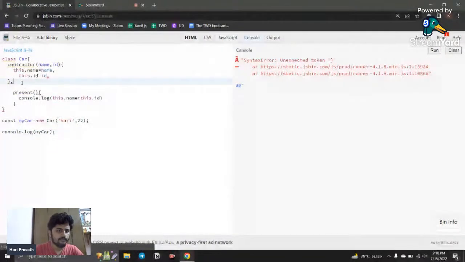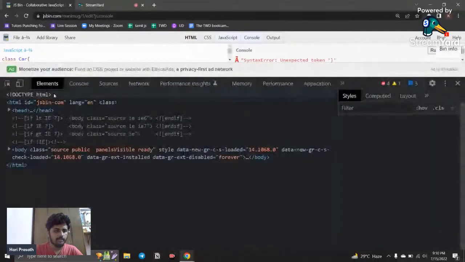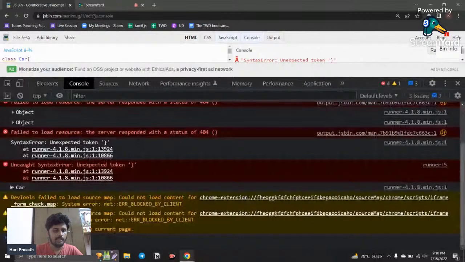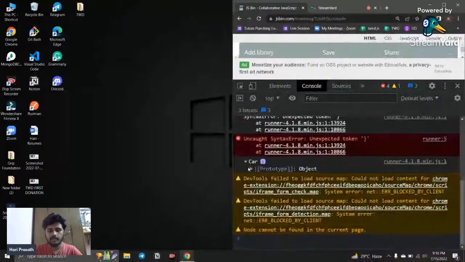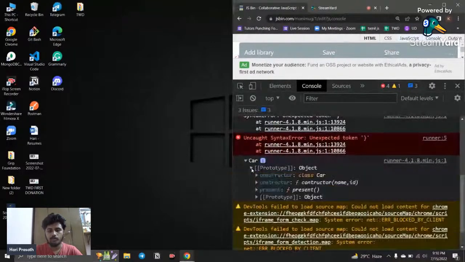Present, this.id. Okay, it creates an object. I click inspect and go to my console, and here you can see a car object has been created, right? I click this. Inside this you can see a prototype has been created, and inside the prototype you can see the present has been created, right?